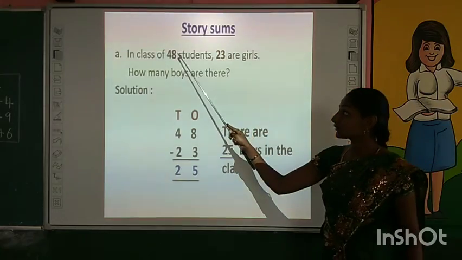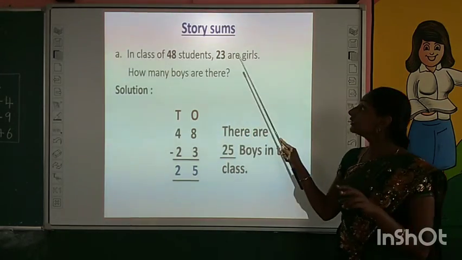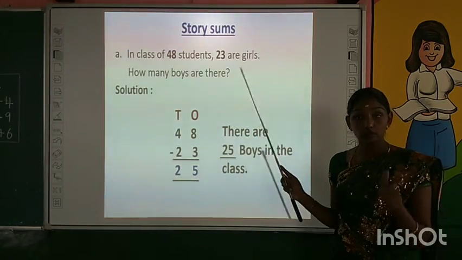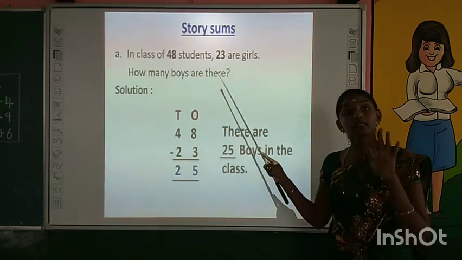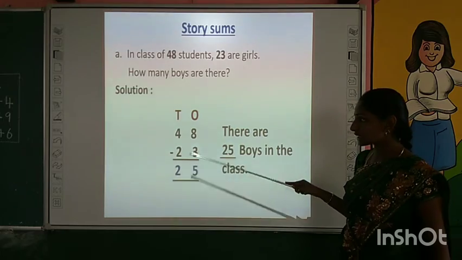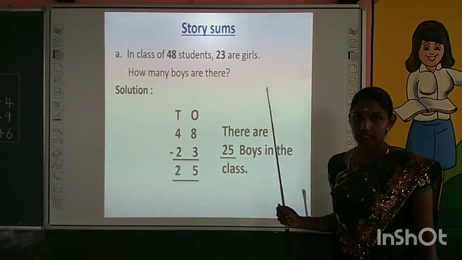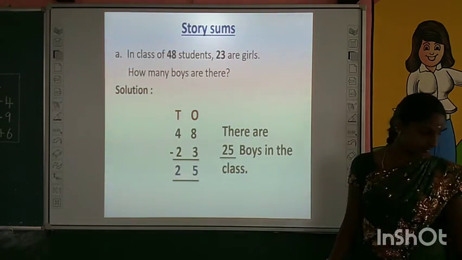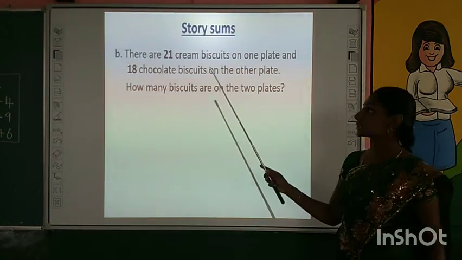Okay, the total number of students is 48. Girls are 23. We have to find the number of boys. For that, what are we doing? We have to subtract the given numbers. Okay children, is it clear? Next story. Let us see the next story.